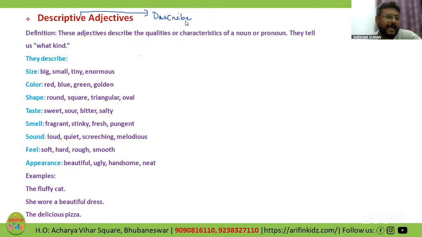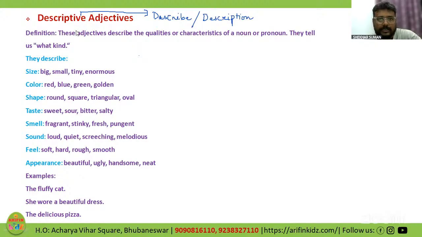It gives me the idea about some word which is describing, or it could also be told as a description and extra information, right?